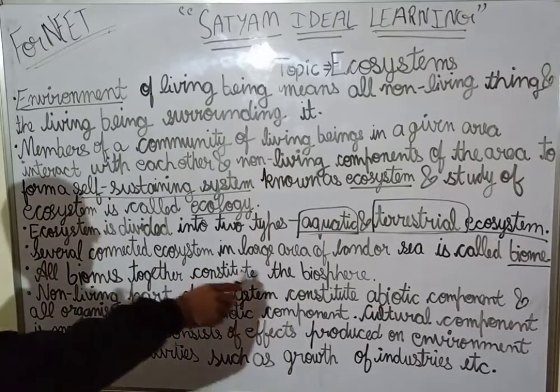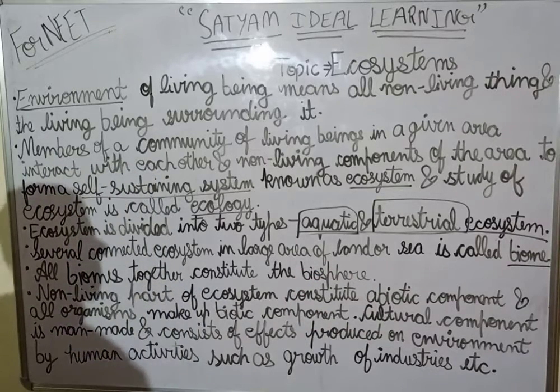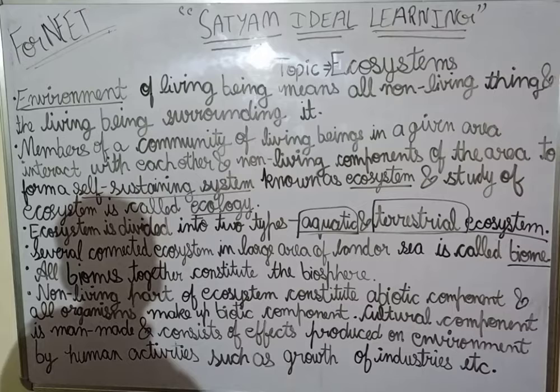So all biomes together constitute the biosphere. I think this is clear to all of you.